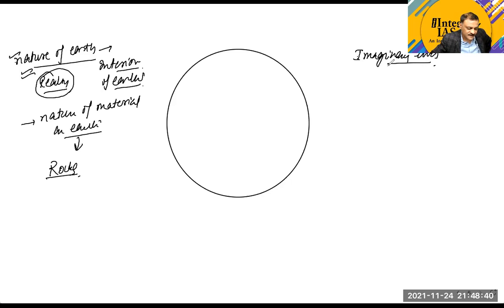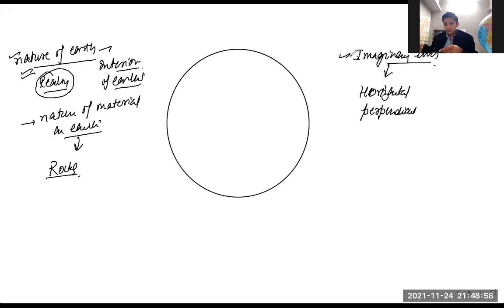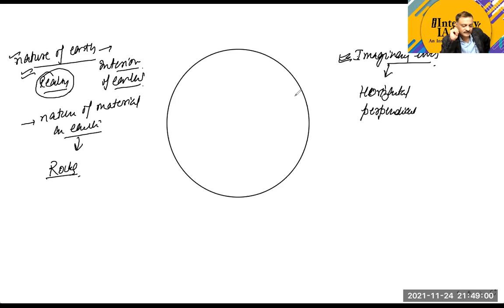These imaginary lines, there are some imaginary lines which are horizontal, and there are some imaginary lines which are perpendicular. Always remember that they are imaginary lines.